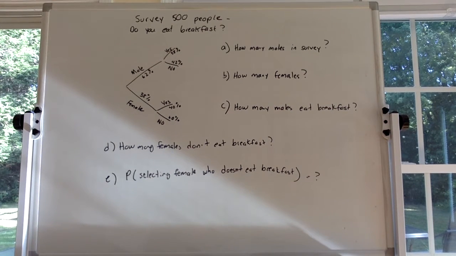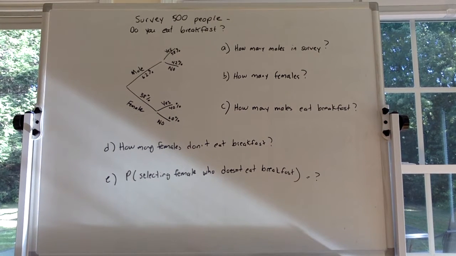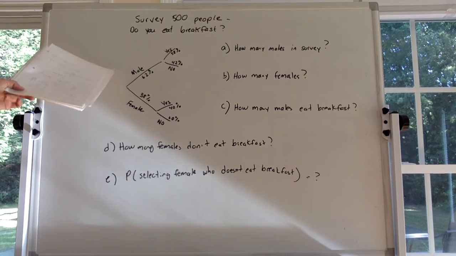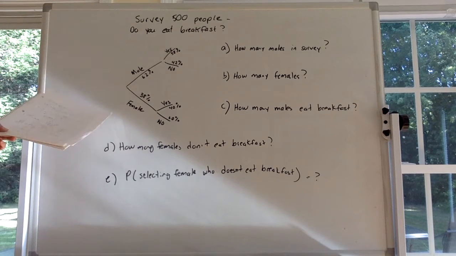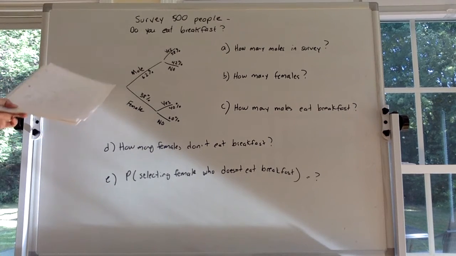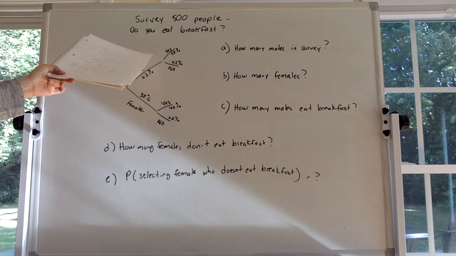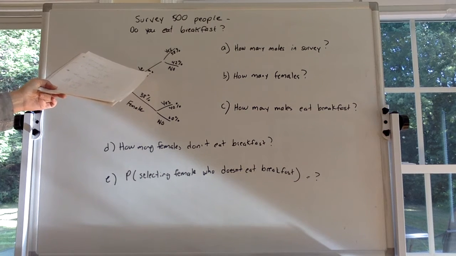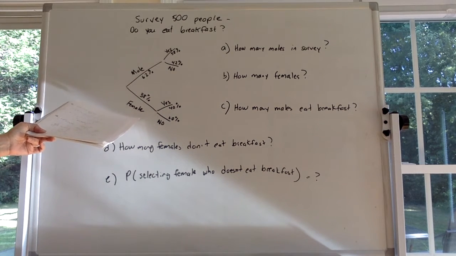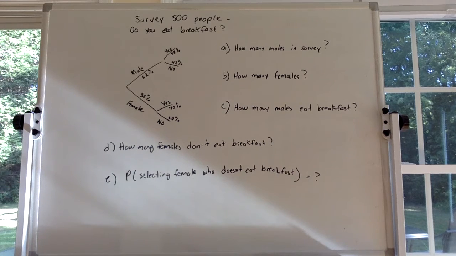In this problem, we're going to use a tree diagram to answer all the questions. So they surveyed 500 people and they asked, do you eat breakfast? And the results they got were 62% were males that they asked and 38% were females that they asked. And of the males, 58% said they did and 42% said they didn't. And for the females, 40% said they did and 60% said they didn't.